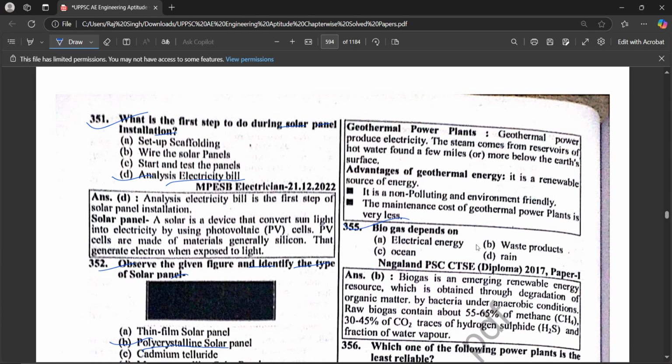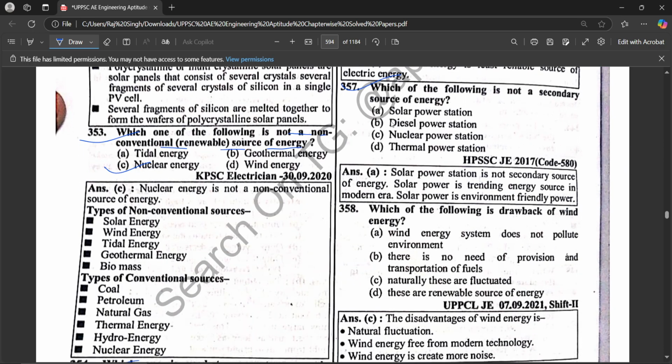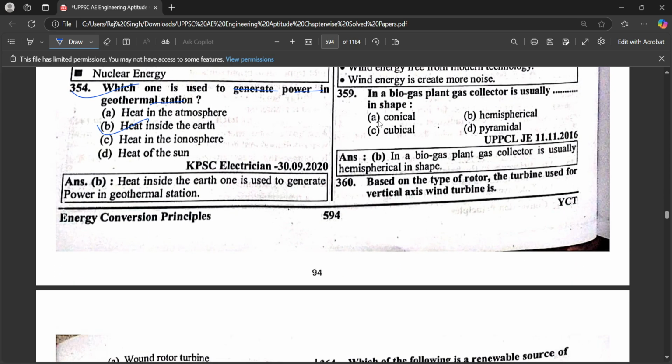Biogas depends on waste products. Which one of the following power plants is the least reliable? Wind. Which of the following is not a secondary source of energy? Solar power station. Which of the following is a drawback of wind energy? Naturally, it is fluctuating. In the biogas plant, the gas collector is usually hemispherical in shape.